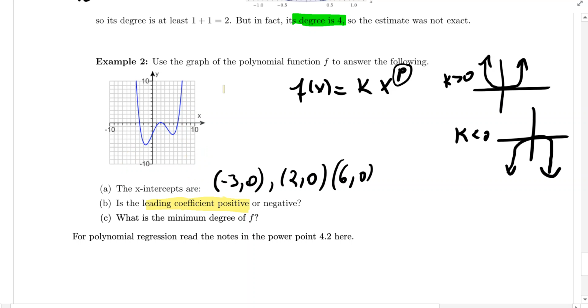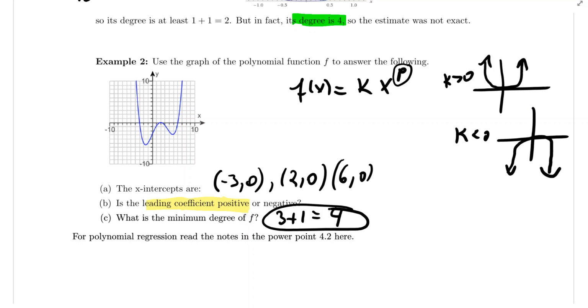What is the minimum degree of f? Well, look at how many turning points we have. We have 1, 2, 3. So the minimum degree is going to be 3 plus 1, which is 4. Okay? So this has minimum degree 4.